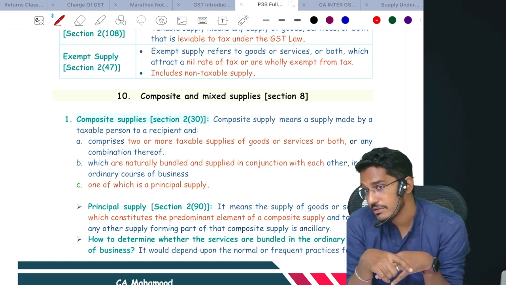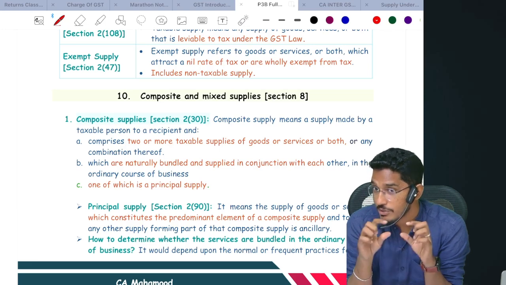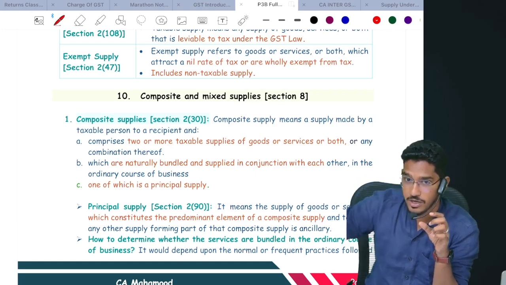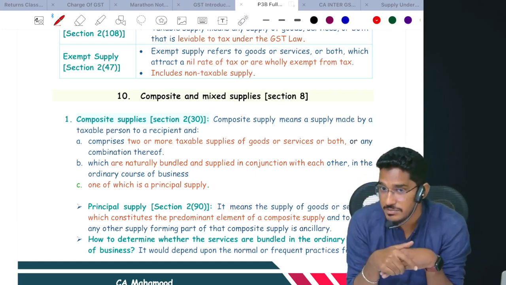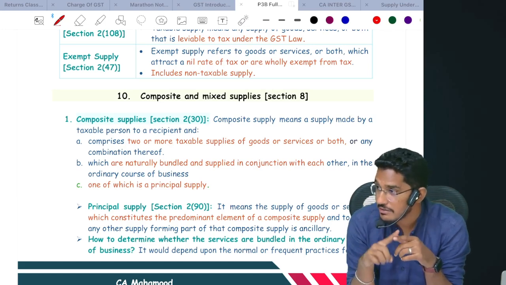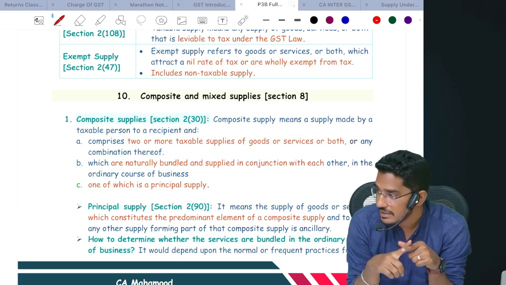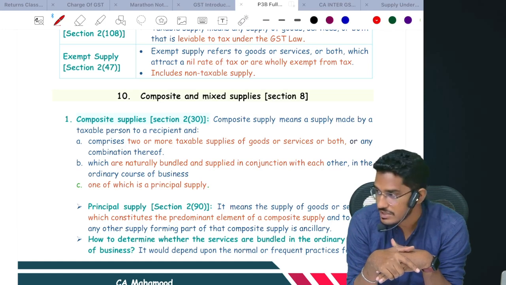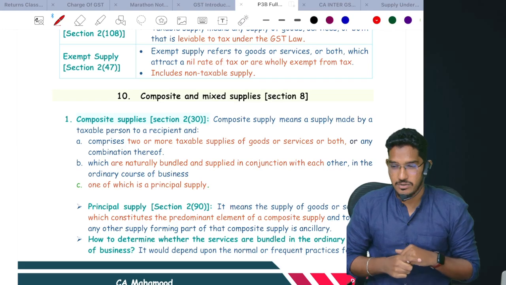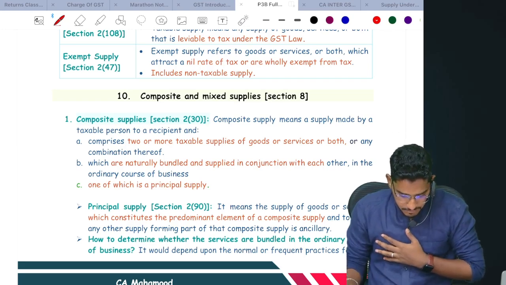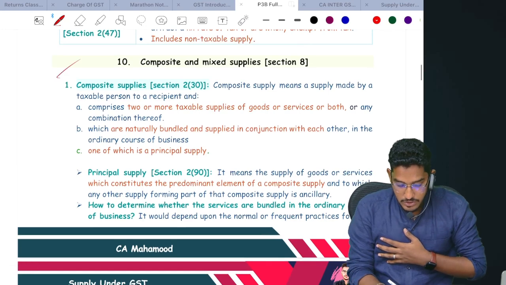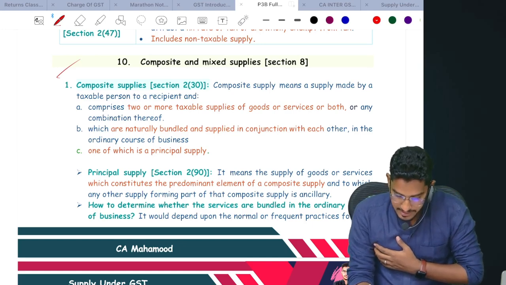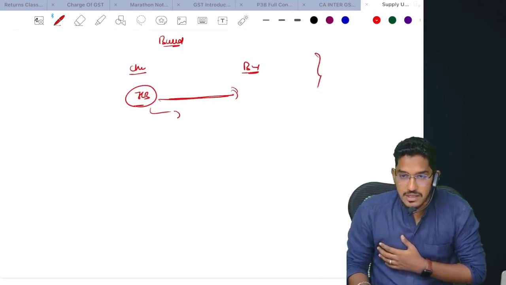But however, if the name is getting published along with your place of business, that you are so and so popular in so and so activity, you are having best class products in that category, if some advertisement kind of thing is happening, then there will be supply of service by that charitable institution to you. Then it will be treated as supply of services under GST. Like that, one small circular is there regarding donations. I think you can manage it. So now we will try to discuss section number 8. What is this section number 8? Section number 8 talks about composite and mixed supplies.